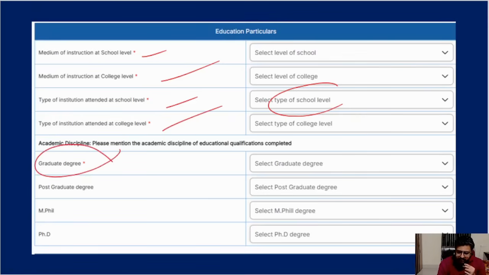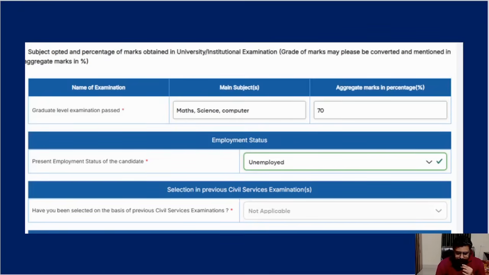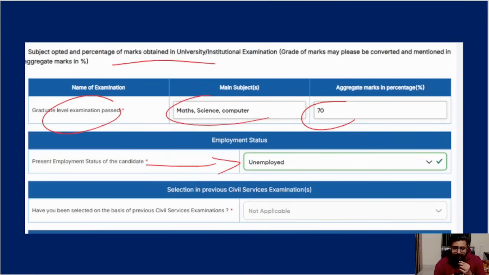Okay. Then institution, again, college level, your degree. Okay, only degree is starred. This is not starred. So if you have no postgraduate, no MPhil, it's fine, you don't have to fill anything. Else you have to drop down and select this. Okay, then after that, subject opted and percentage of marks obtained, meaning at graduate level, your degree, you put your 2-3 subject names here, and then your overall percentage of your BTech or BCom or whatever you did. And you have to put your employment status. If you put employed, you have to fill in more details. Unemployed means you have to fill nothing.